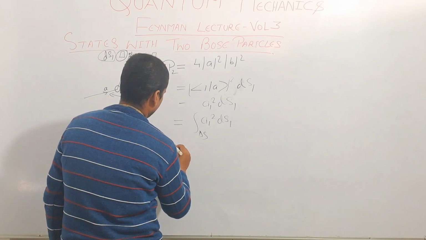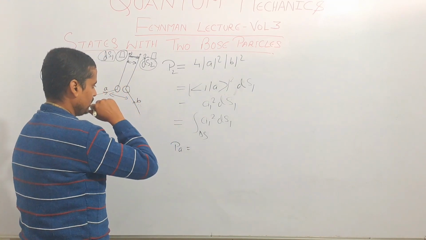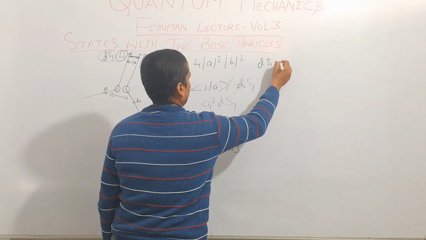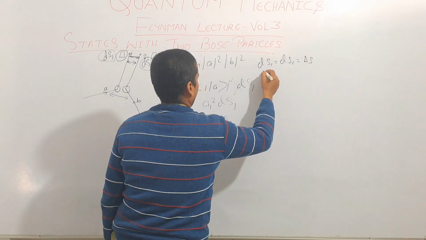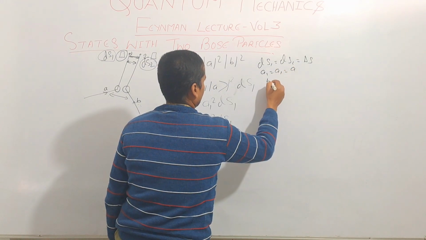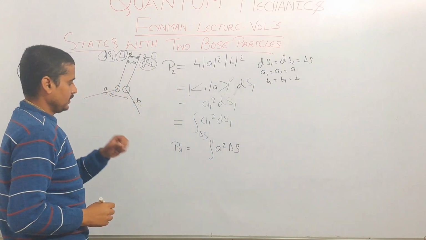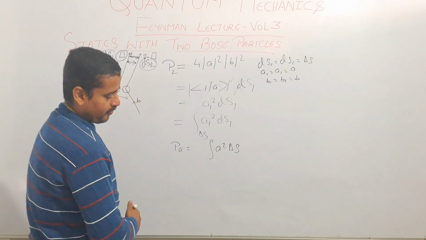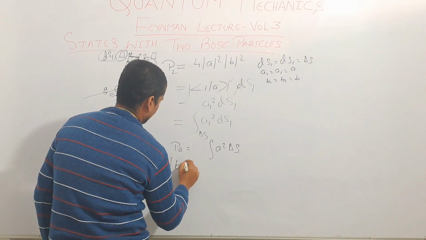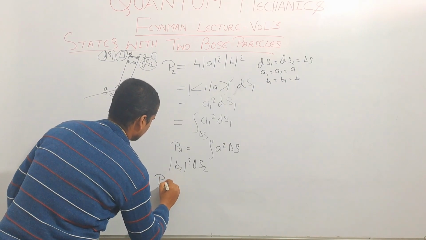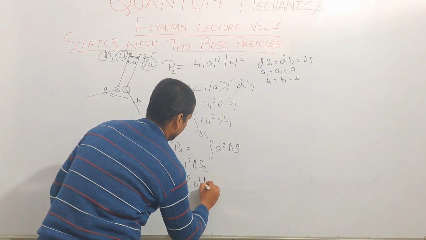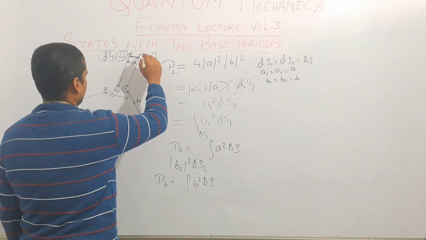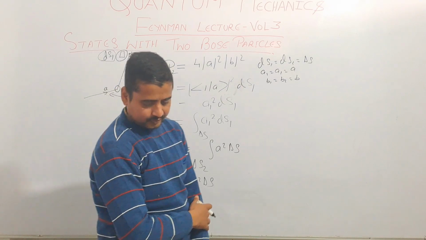If A1 and A2 are A, then PA is equal to A square delta S, where ds1 equal to ds2 is equal to delta S, and A1, A2 is equal to A, B1, B2 is equal to B. This is the probability for particle A. In the same way, we can calculate the probability of particle B: B2 square S2, or PB is equal to B square delta S. This is the probability for particle B to be received at element area delta S.